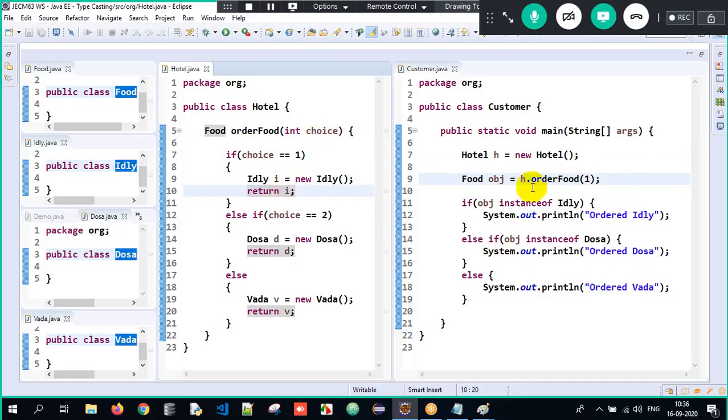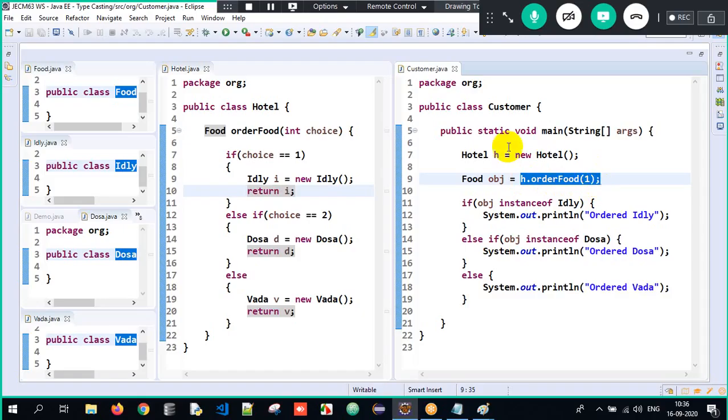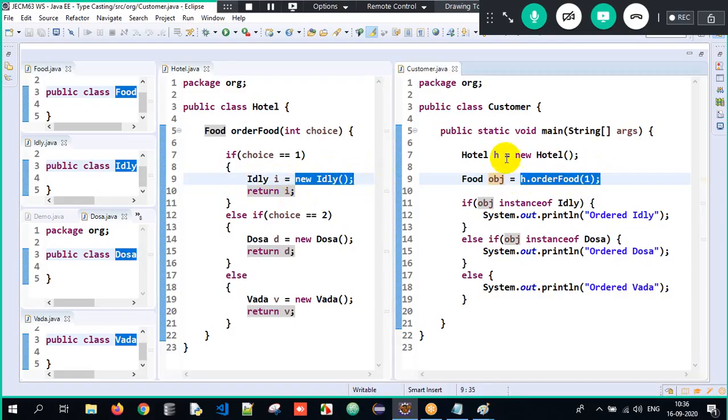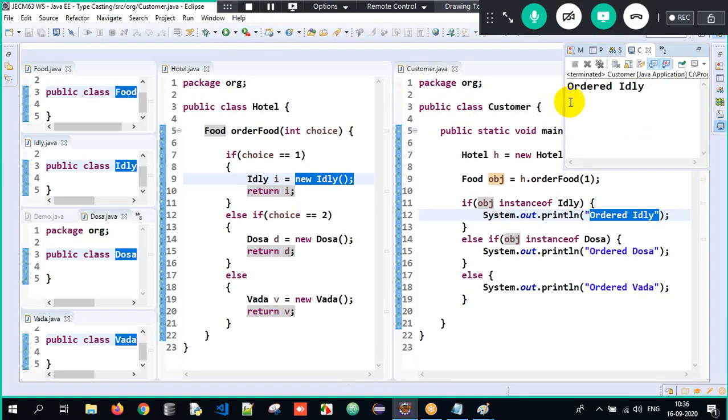Return i, meaning I'm returning an object of Idli. So the Idli object is stored into obj. Why? Because i is of type Idli, and it is storing the Idli object. That obj is an Idli object. Does the Idli object have the properties of the Idli class? Yes, "ordered idli" should get executed. When I execute it, did I get the expected output? Choice is 1, ordered idli.